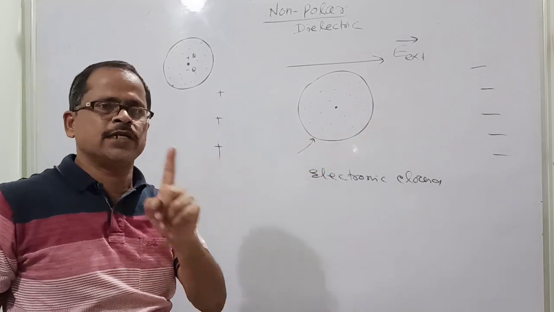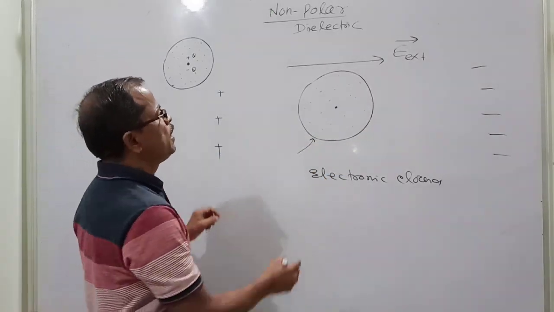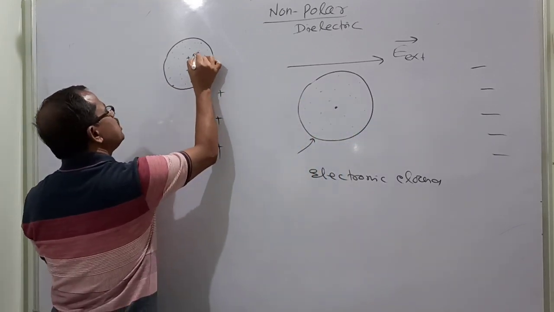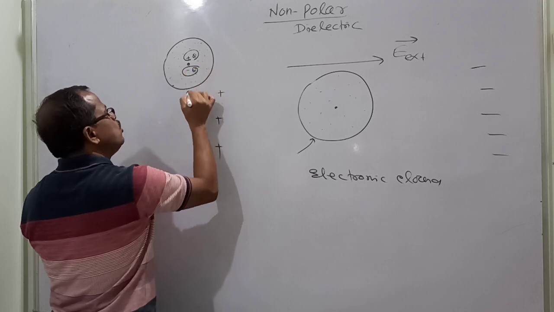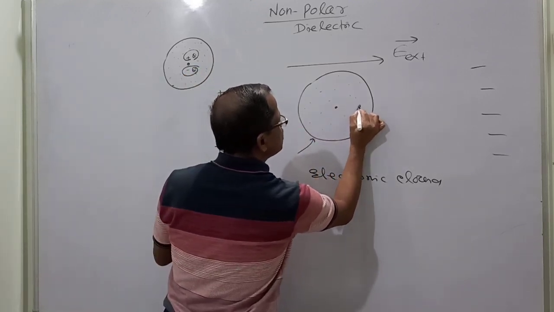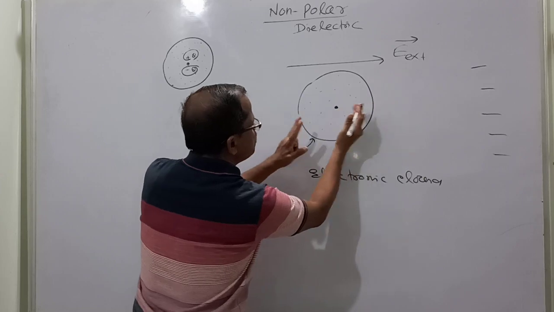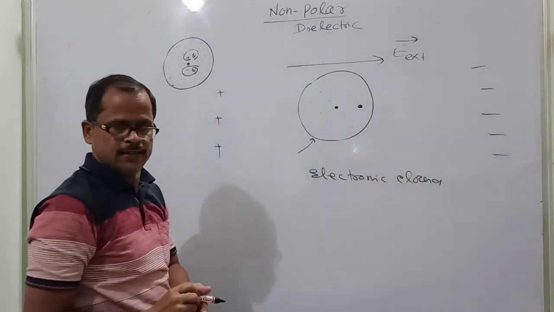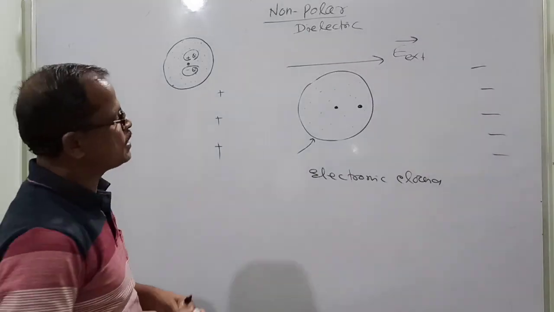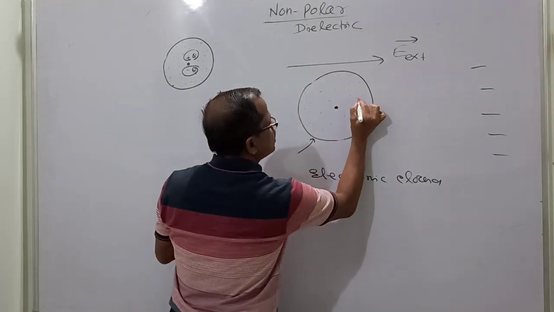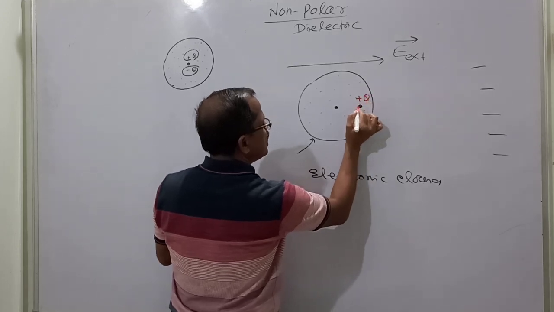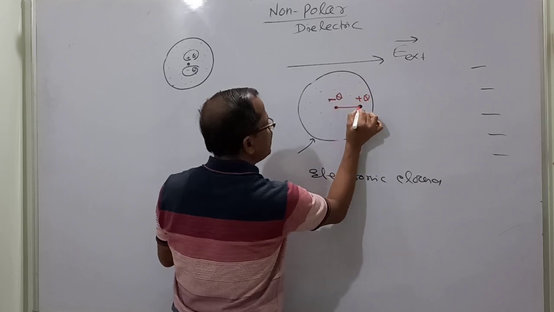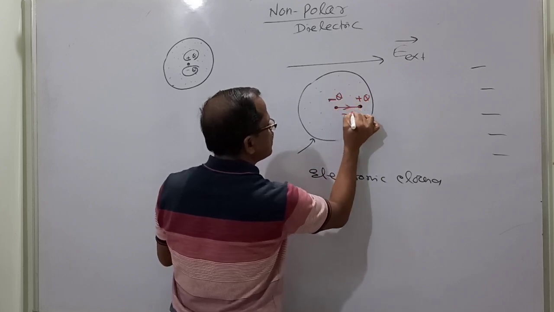So what will be the effect of the external electric field? At the center there is a positive charge, the nucleus, and around it a negative charge. The positive charge will be displaced to the right and the negative charge to the left, so the electron cloud and the positive charge are separated. Now please carefully understand: this is the center of the positive charge, and this is the center of the negative charge, and they are displaced by a distance r.